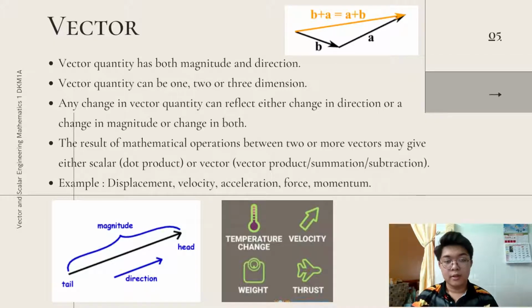A vector quantity has both magnitude and direction. A vector quantity can be 1, 2, or 3 dimensions. Any change in a vector quantity can reflect either a change in direction, or a change in magnitude, or a change in both. The result of mathematical operations between two or more vectors may give either a scalar, dot product, or a vector, product, summation, or subtraction. Examples are displacement, velocity, acceleration, force, and momentum.